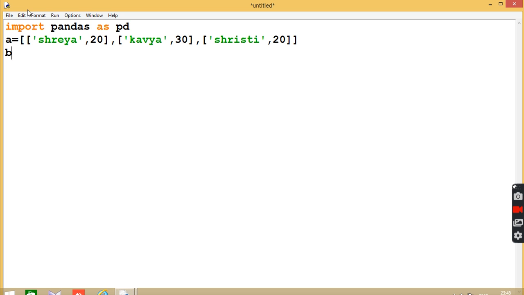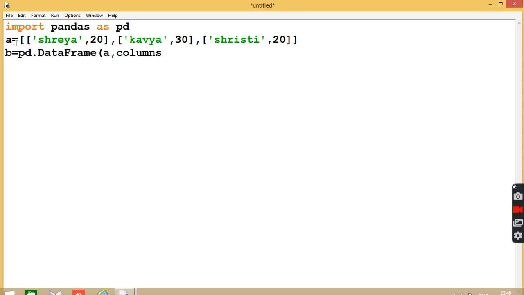Now take one more variable, b is equal to pd.DataFrame, F should be in capital. Then write the name of the variable. What name will we take? Because we are going to work on this list, I will put here a. a is the name of the list. Then we will use the keyword columns.